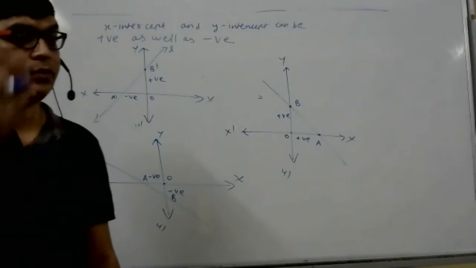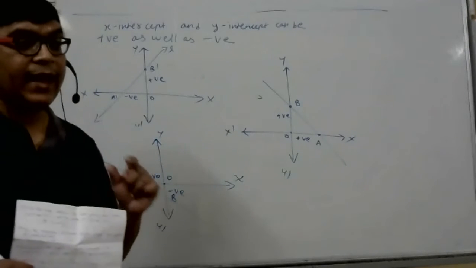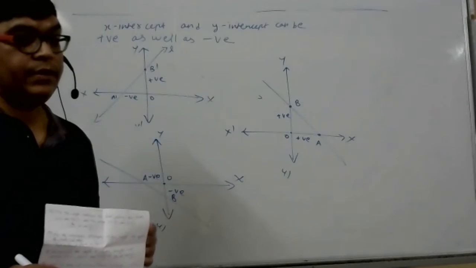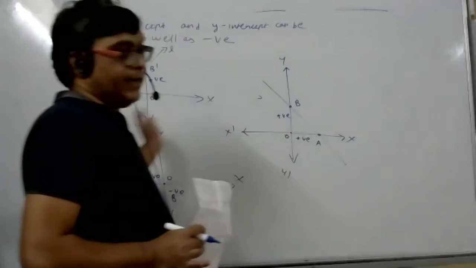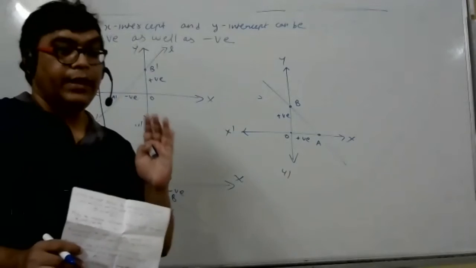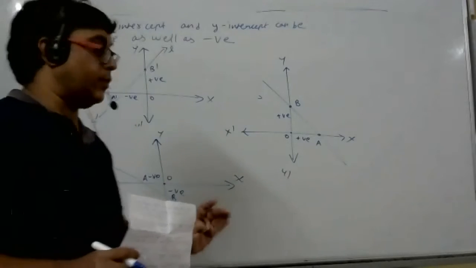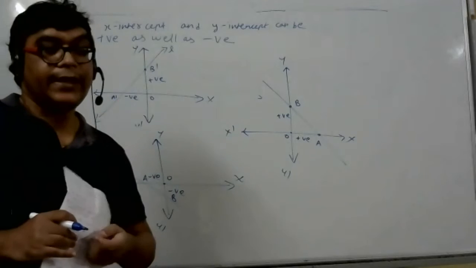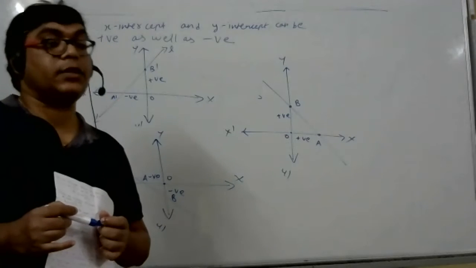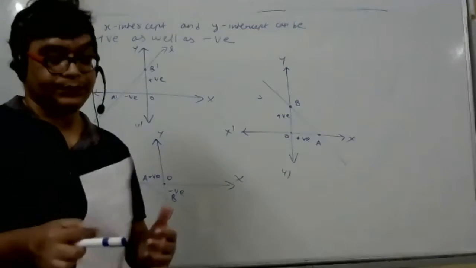Otherwise, how will we know? See, if I say x-intercept is 4, you will wonder whether it is the first diagram or second diagram. So I should be specific. If it is -4, then I should say -4. -4 means you can understand it is not the first diagram, it is the second diagram. So that's why sign also matters here in intercept.